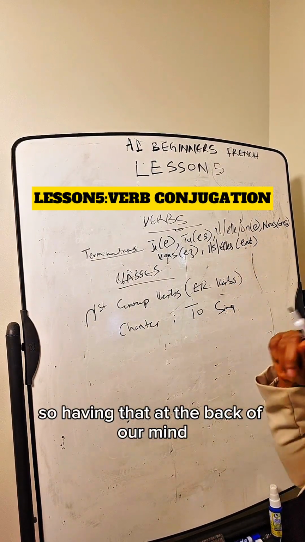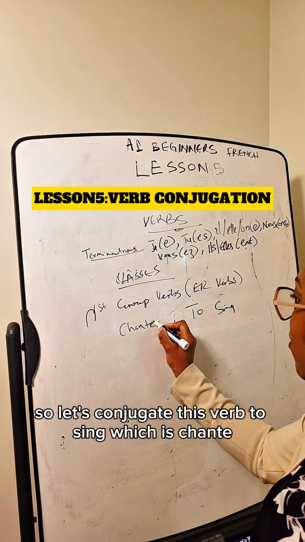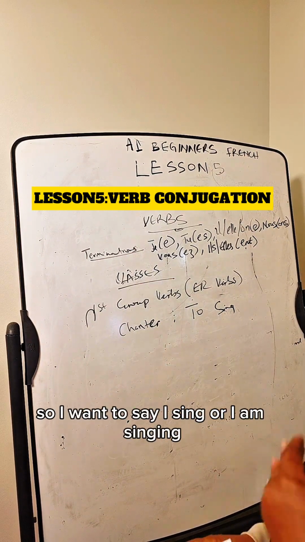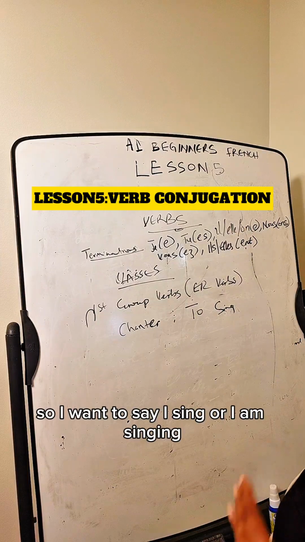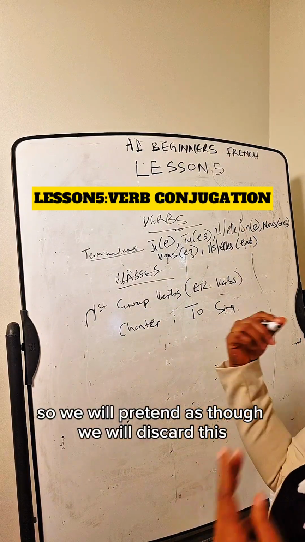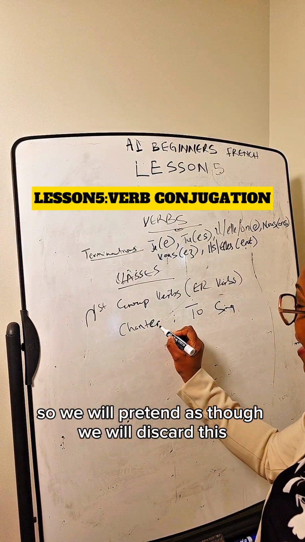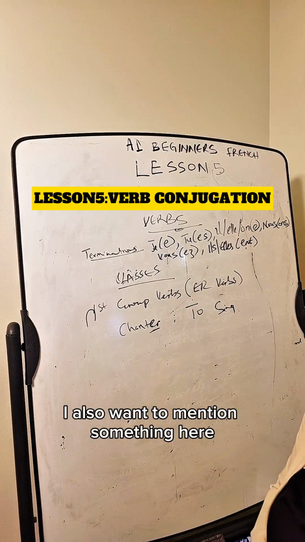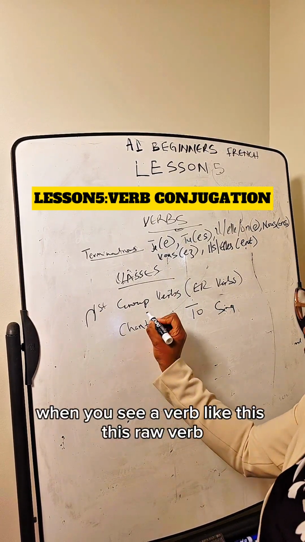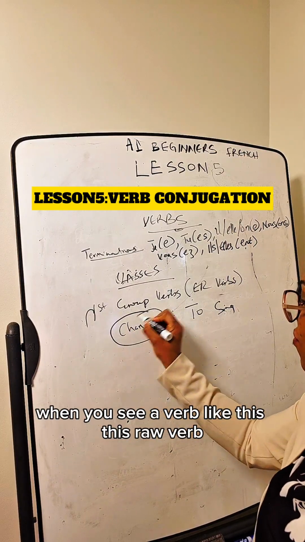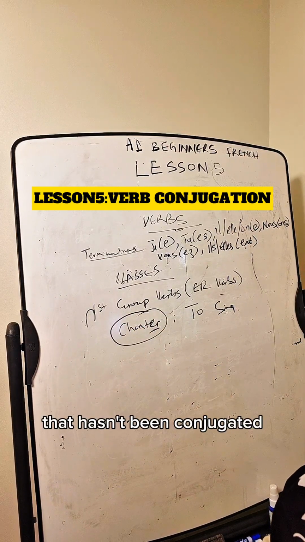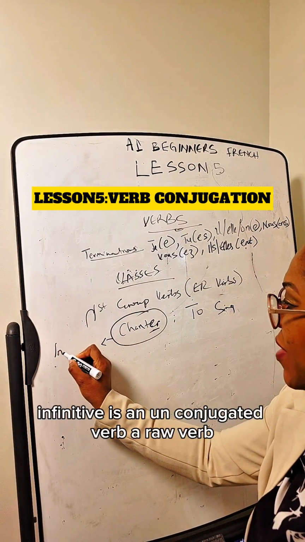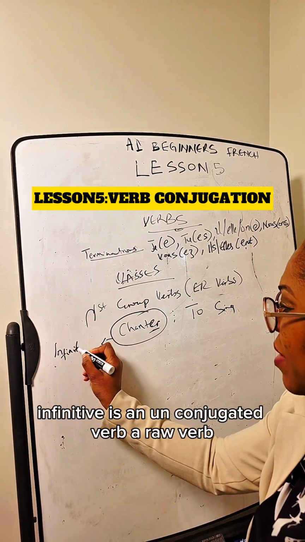So, having that at the back of our mind, let's conjugate this verb to sing, which is chanter. So I want to say, I sing, or I am singing. I also want to mention something here. When you see a verb like this raw verb that hasn't been conjugated, in French we call it infinitive. Infinitive is an unconjugated verb, a raw verb.